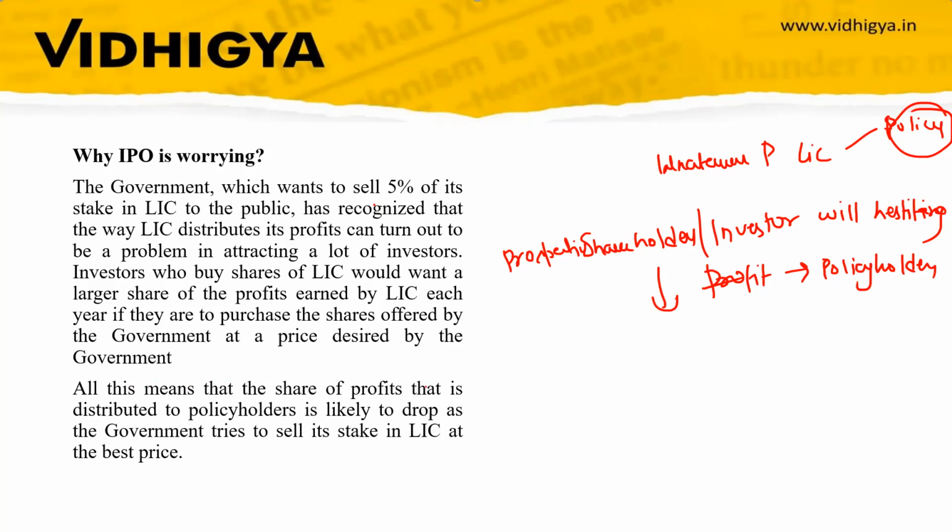All this means that the share of profit that is distributed to policyholders is likely to drop as the government tries to sell its stake in LIC. So when private investors come, they want more share in the profit.